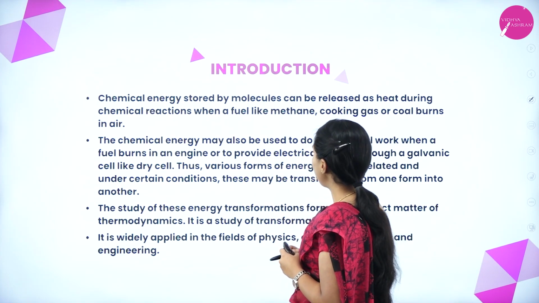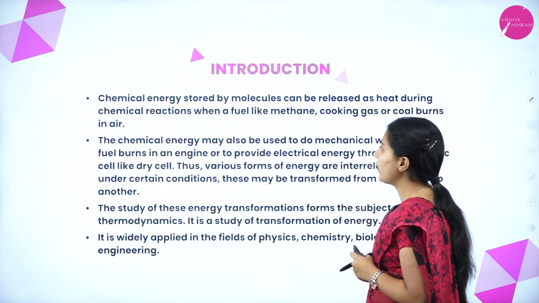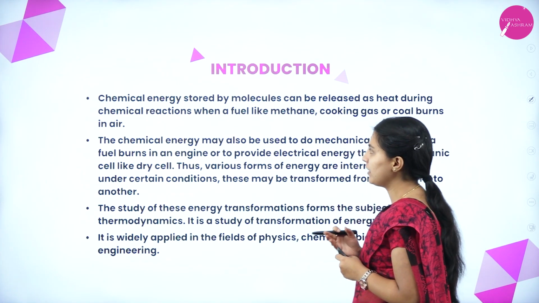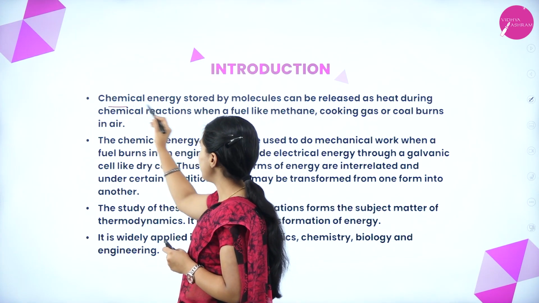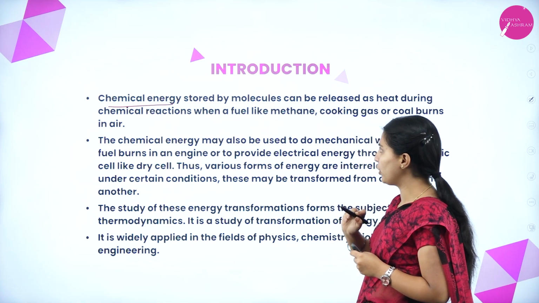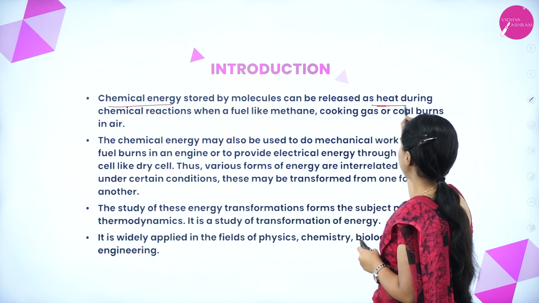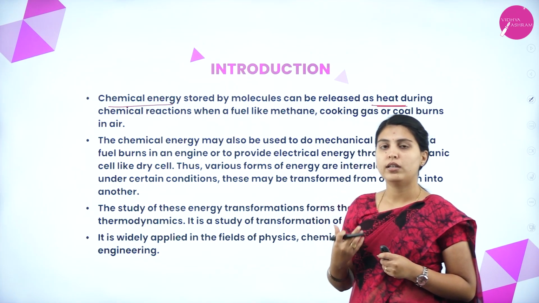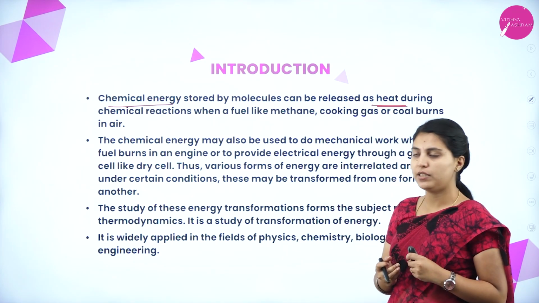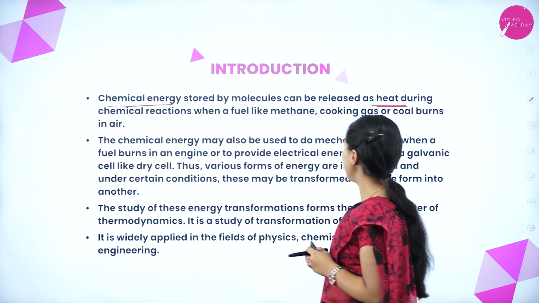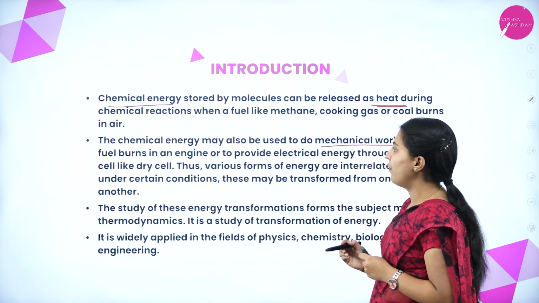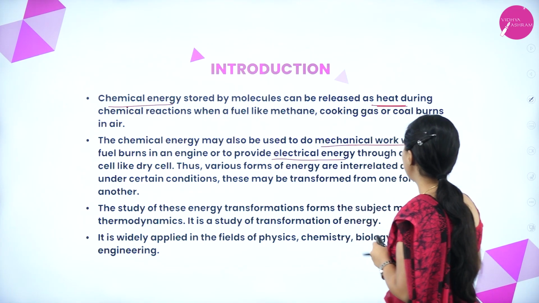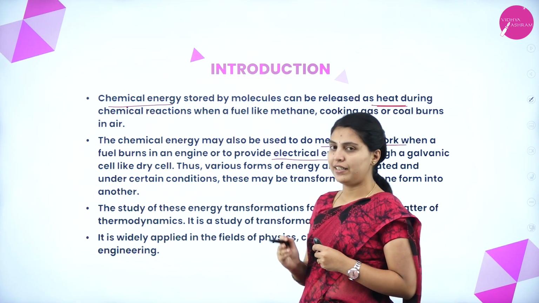Chemical energy stored by molecules can be released as heat during chemical reactions when a fuel like methane, cooking gas or coal burns in air. The chemical energy may also be used for mechanical work when fuel burns in an engine, or to provide electrical energy through a galvanic cell like a dry cell.